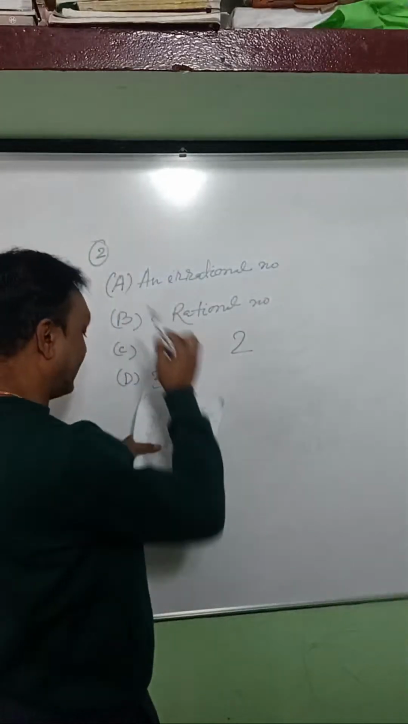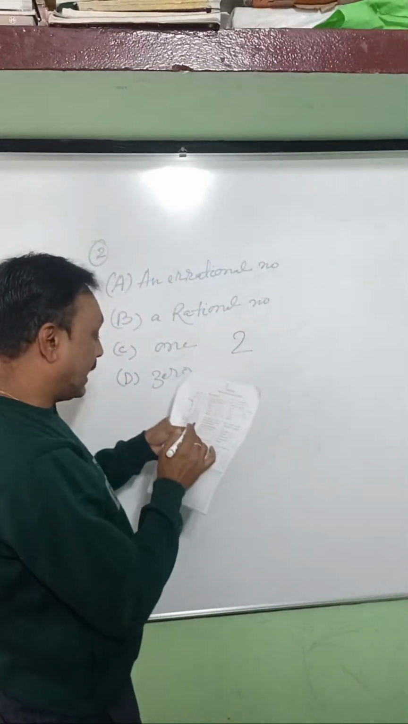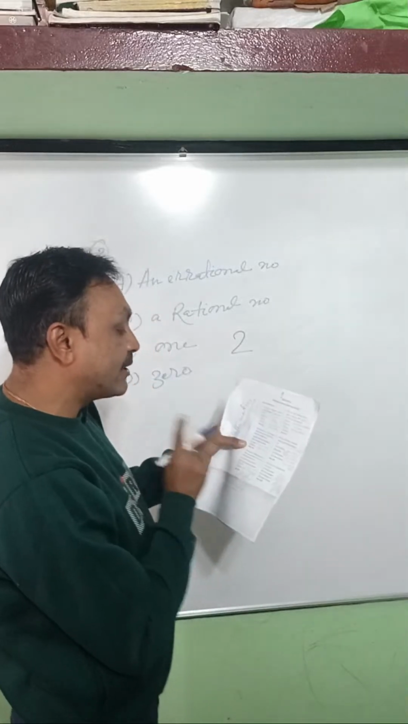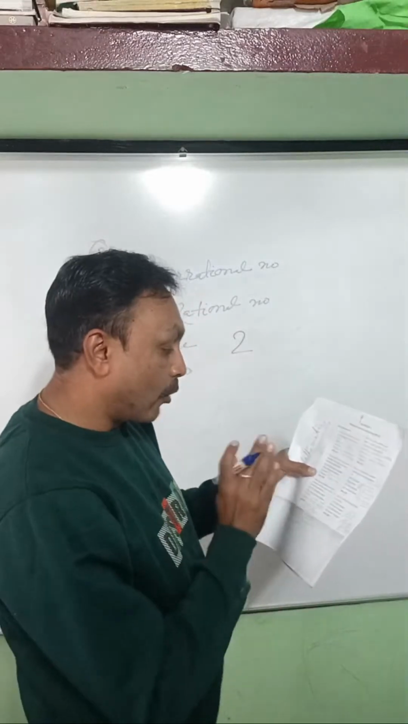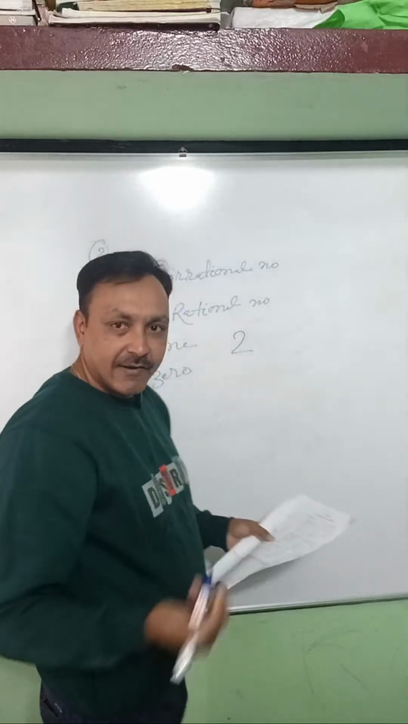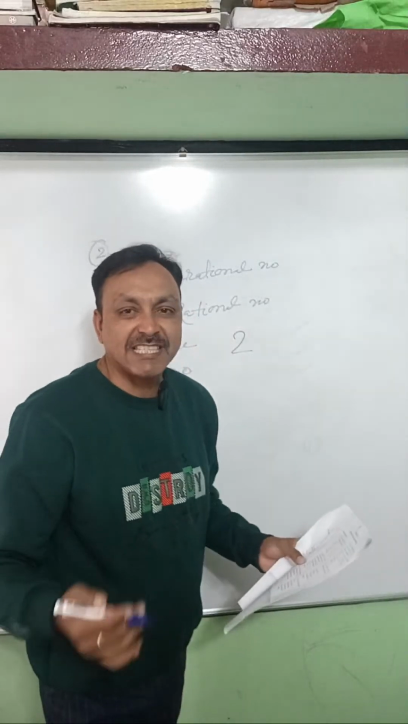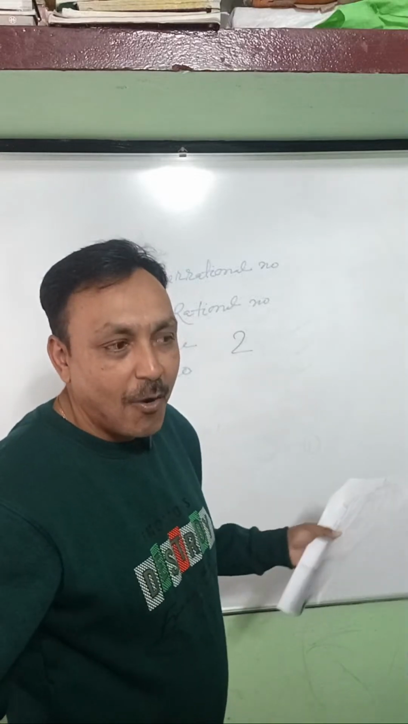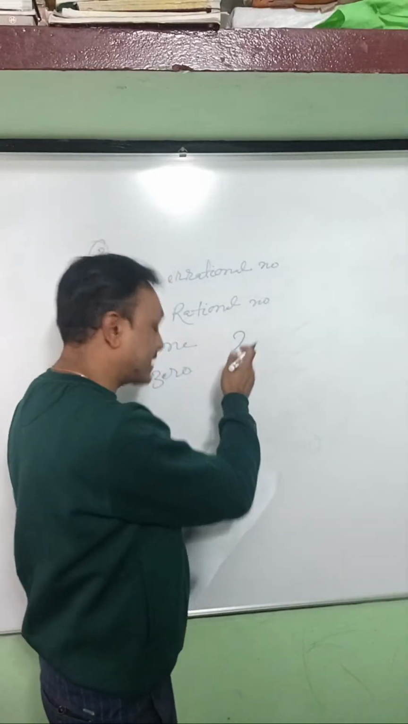The question is like that. The product of a non-zero rational number. You cannot take 0. Non-zero rational number. So 2 is a rational number. As you know, a number which can be expressed in the form of p by q, where q is not equal to 0, is called a rational number.